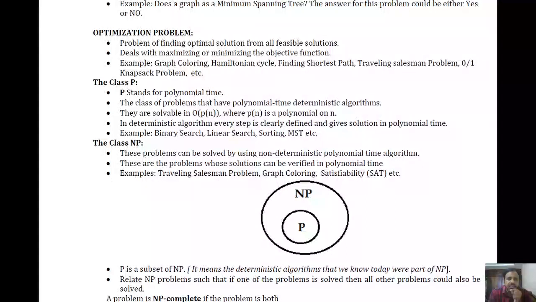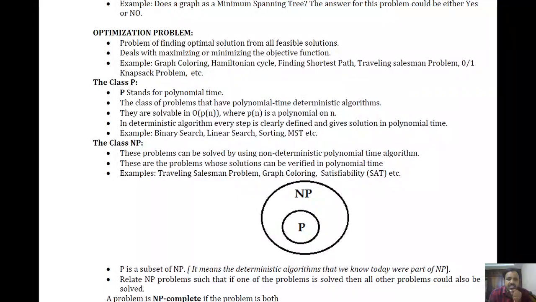Okay, so let me consider a problem like finding the shortest path, right? Finding the shortest path means there is a network of nodes, or a graph, in which each edge is labeled with some cost. And we have to find the minimum cost path from source to the destination, right? Or from one node to another node, right?